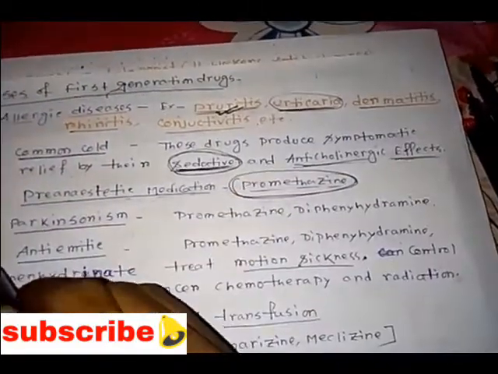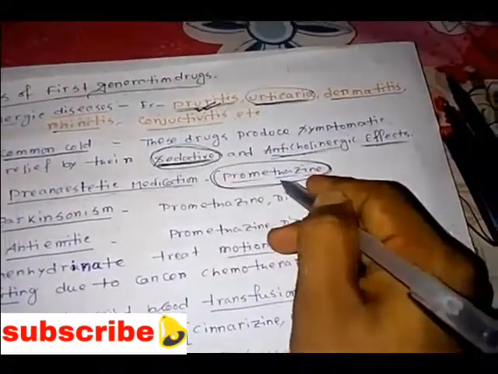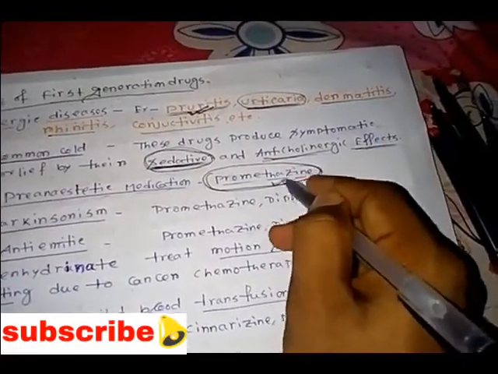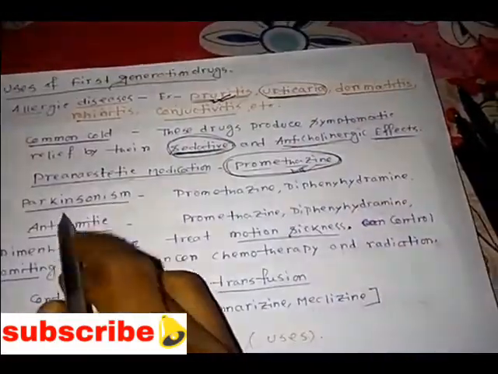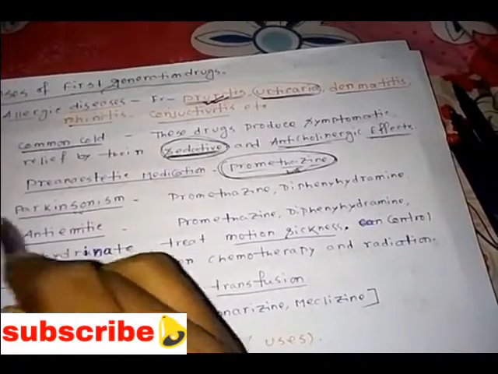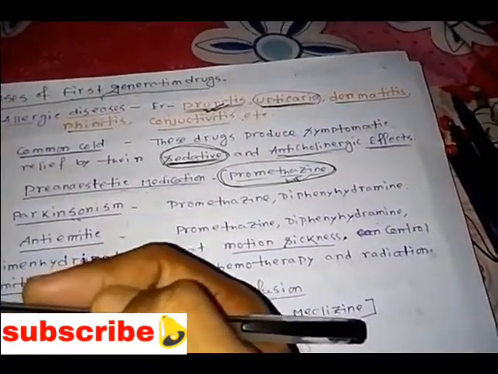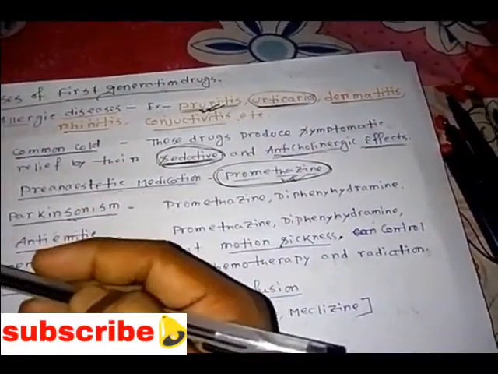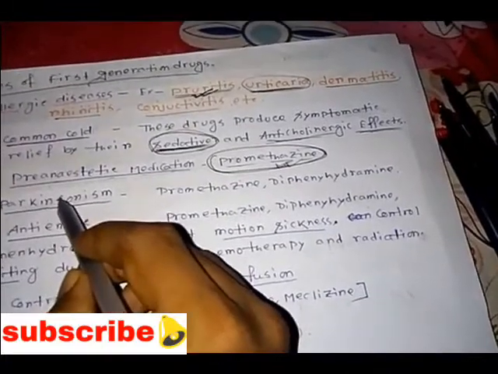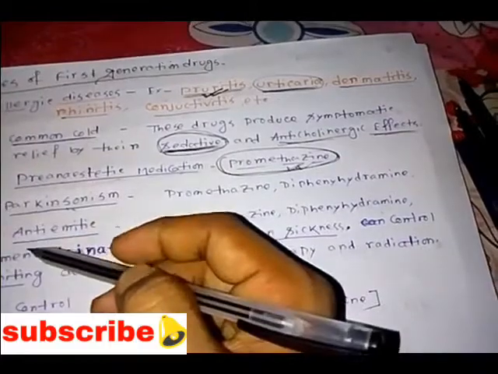Next we'll see Parkinsonism. I will make a video about Parkinsonism, so today I'll give only a small introduction. Parkinsonism is a condition in a human being where an imbalance occurs between dopamine and acetylcholine.